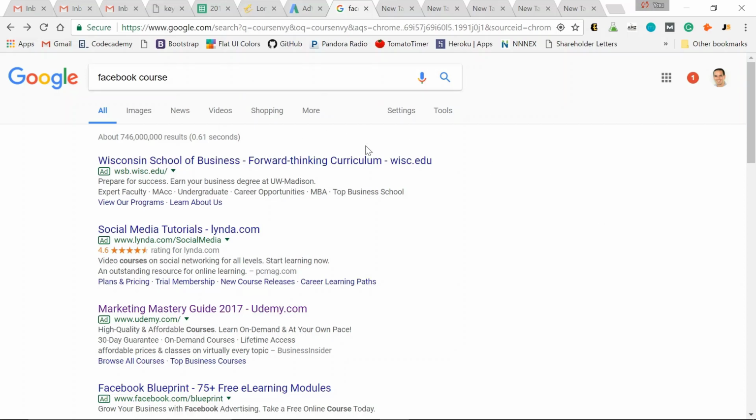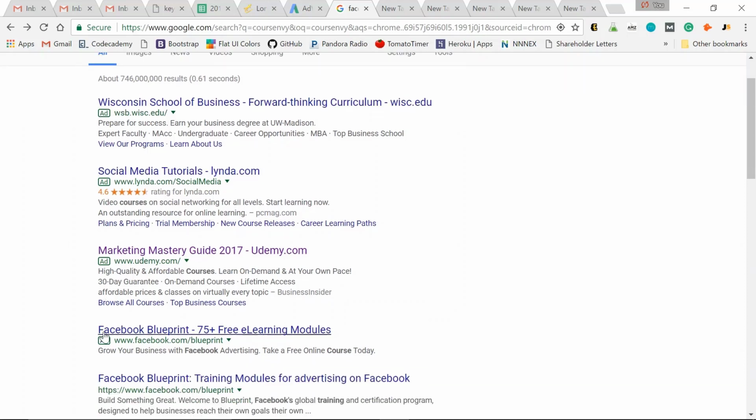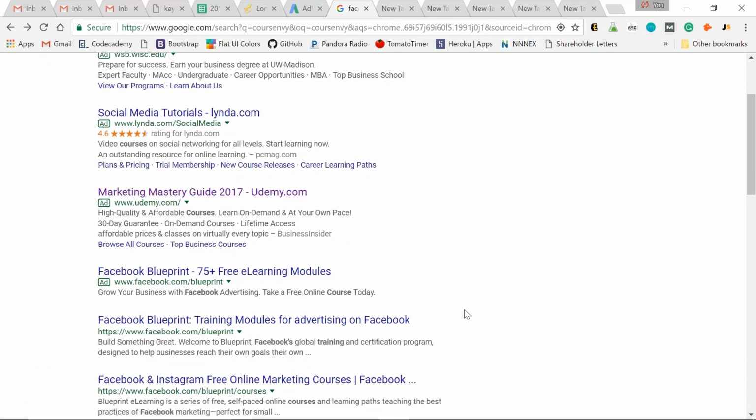I input Facebook course, click search, and as you can see, I'm notified which ones are ads in Google. So these top 3, top 4 are all ads. The first organic search that appears as the #1 organic search result is Facebook Blueprint. This is Facebook's own certification program, so obviously it's very relevant. It's their own website behind that course, so facebook.com. You have the keyword in the title, in the URL, in the meta description. Obviously, this has a lot of clout, so it should rank organically #1.